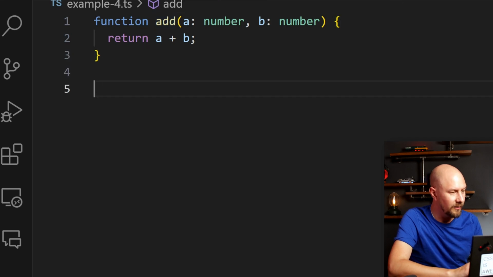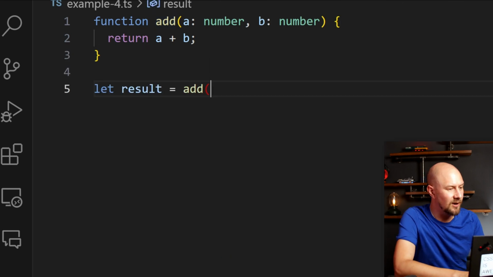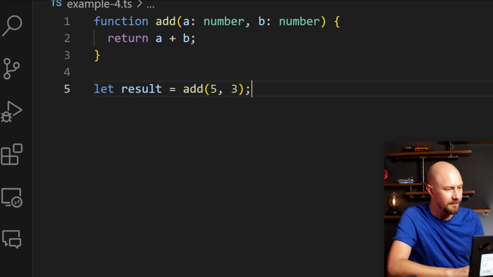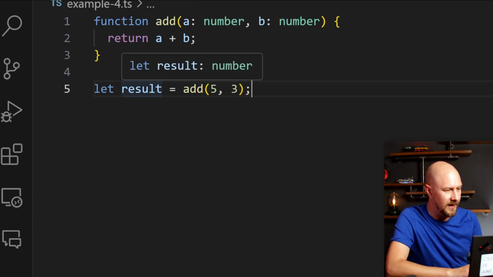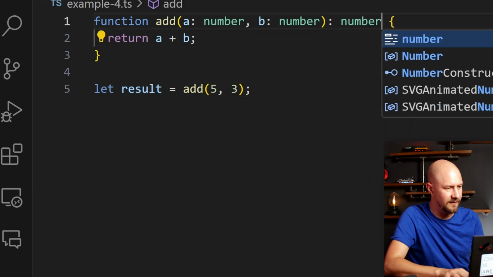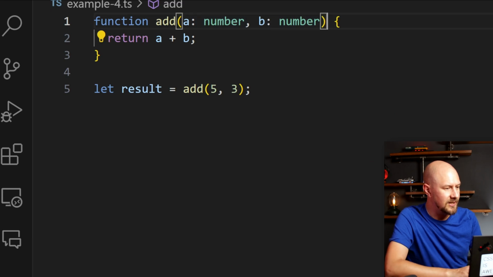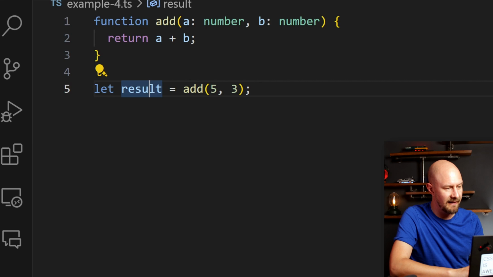So I can call add here. So if I do result is add(5, 3), you can see that result will be a number. If I hover over it, it's got number there. And we didn't actually explicitly put :number at the end of this function, but it's done the type inference from the function.